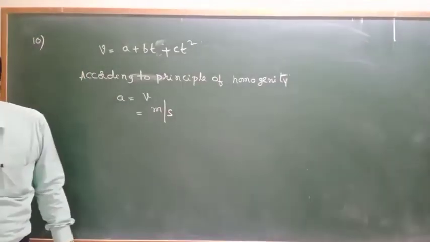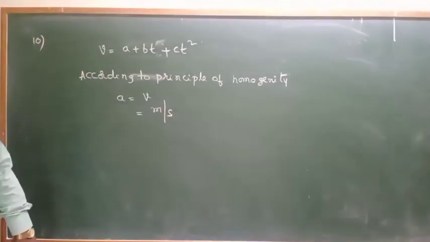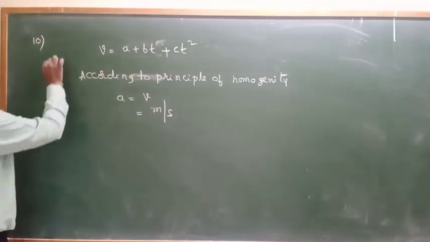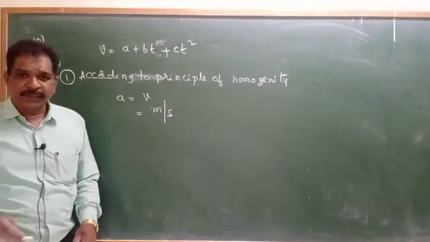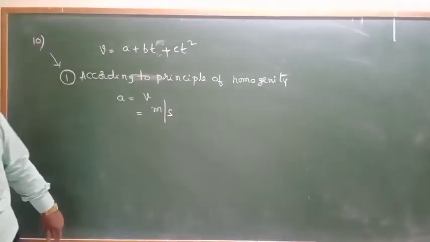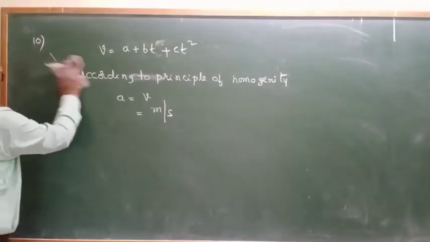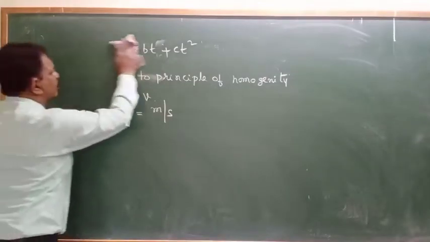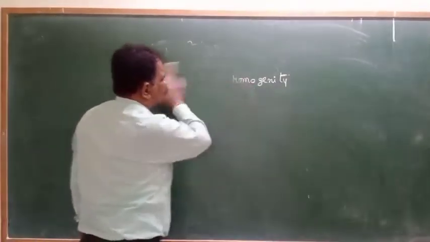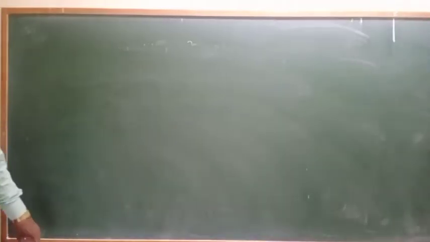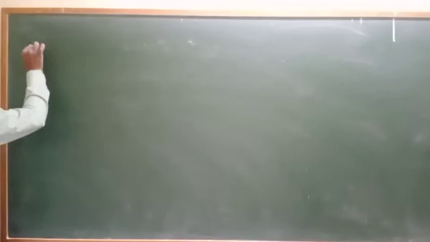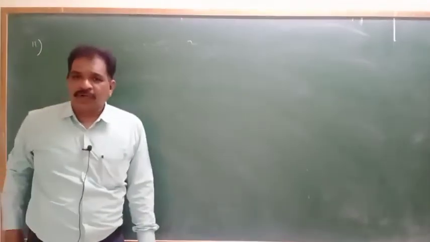So A unit will be also meter per second. 10th it will be first option. Clear? Next. 11th. Unit of impulse is what?